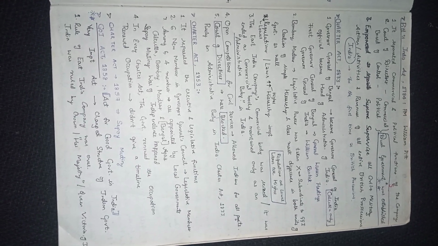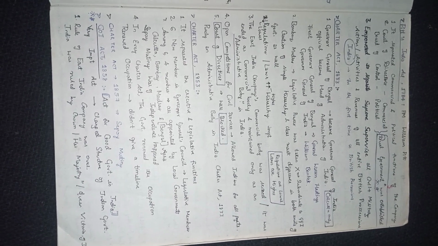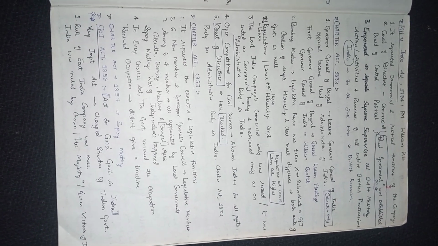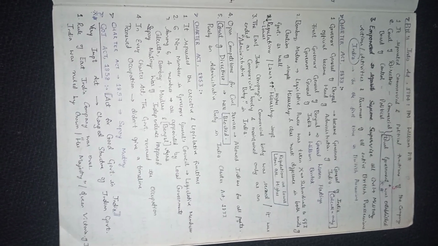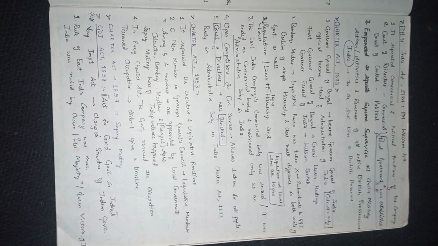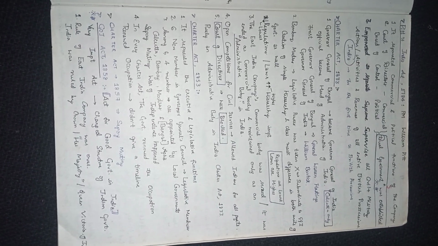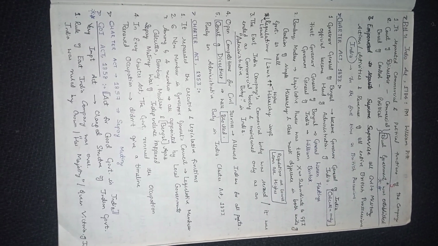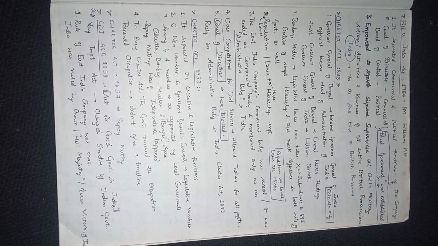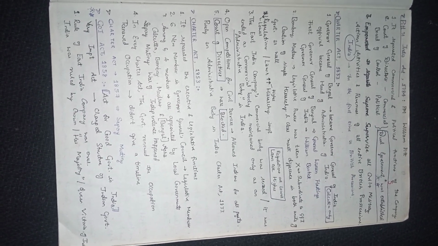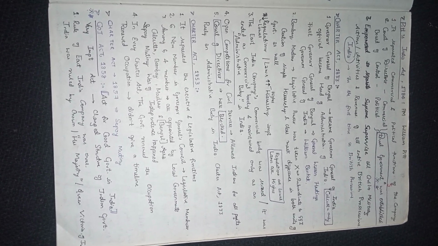Charter Act of 1853. It separated the executive and legislative functions. Six new members in the Governor General's Council were called legislative members. Among the six, four members were appointed by the local governments: Kolkata, Bombay, Madras, and Agra. The Sepoy Mutiny, the War of Independence, happened after this Charter Act.